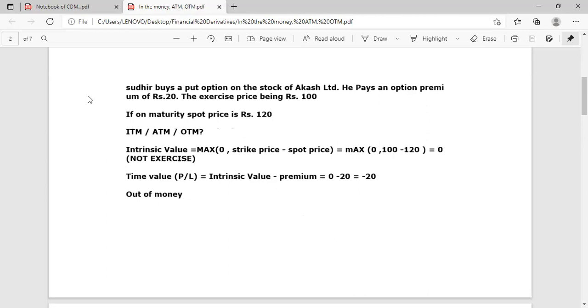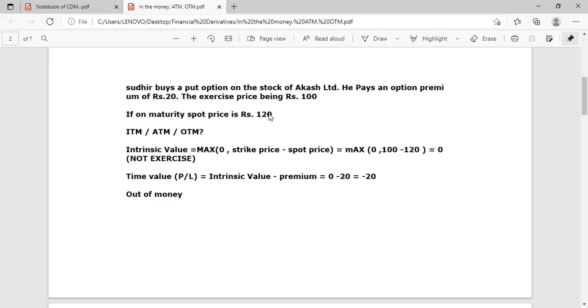Second question. Sudhir buys a put option on the stock of Akash Limited. 1 month put option he bought. He paid a premium of 20 rupees, and he booked a contract of selling the stock. Buying a put means selling a stock at an exercise price of 100. So this is a booking of selling price of 100 by Sudhir by paying a premium of 20. On expiry, maturity date,